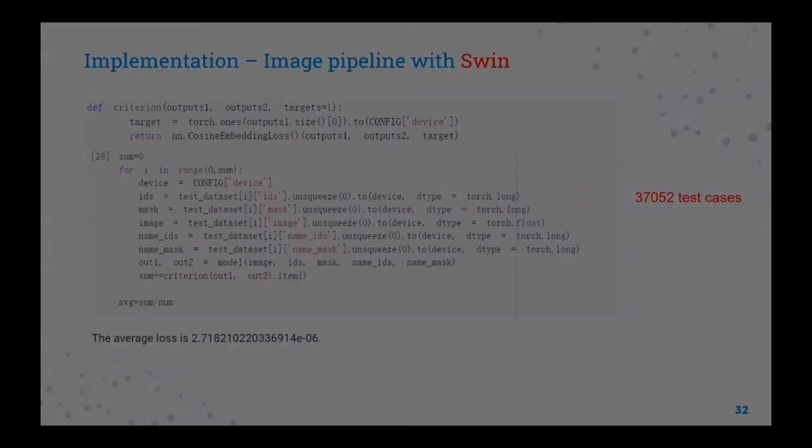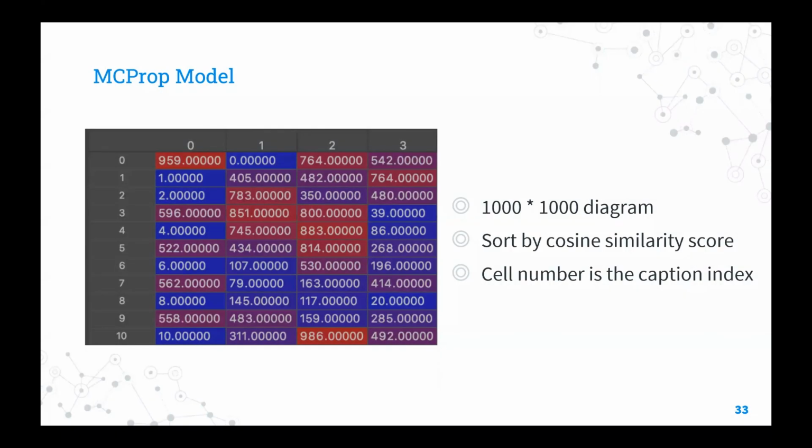For the MCPROM model, here we construct a 1000 by 1000 table. The table here is just a part of it. For each row, the columns are sorted by the cosine similarity score, and the cell value represents the caption index. The higher the score, the higher the ranking.